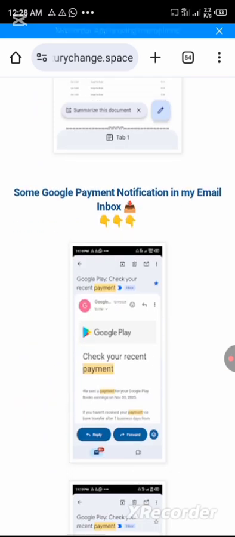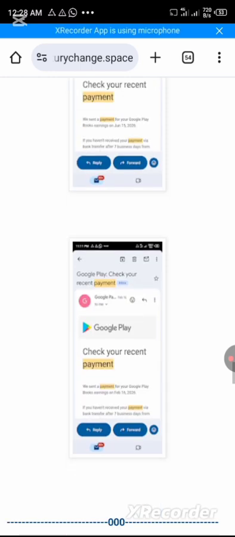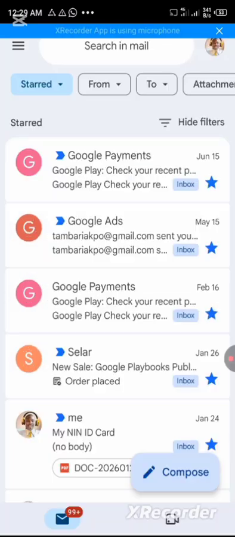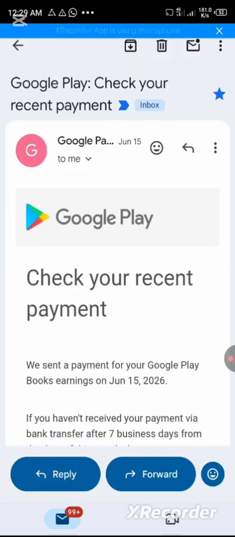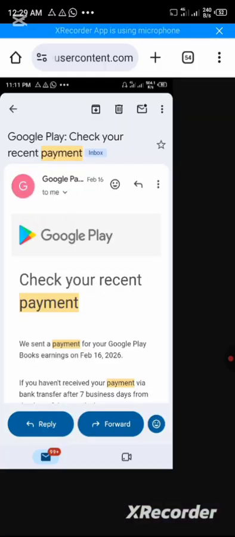Now some Google payment notifications in my email inbox are here too. This was when Google sent me payment and it was withdrawn. Just check the dates. Maybe I'll have to show you a live one on my email so that you see that it's from there. I screenshotted. This first one was 2025, 30th, and this other one was February 2026. So let me check if I can see one here. This is my email. So you can still see Google payments, the same thing. This was where I got it from because they actually sent this to me in my email. Then let's go back to where we were.